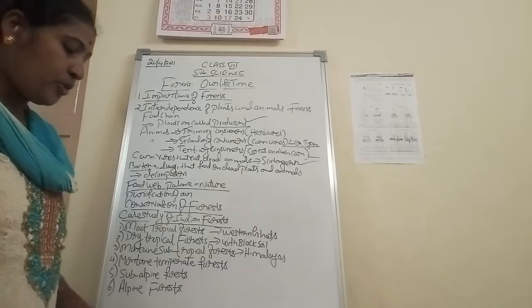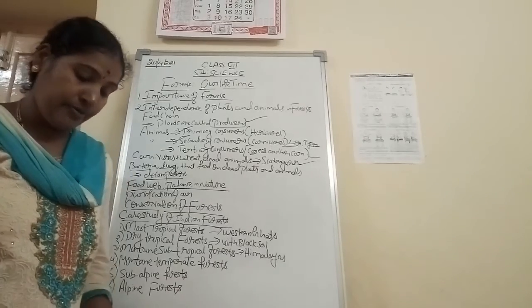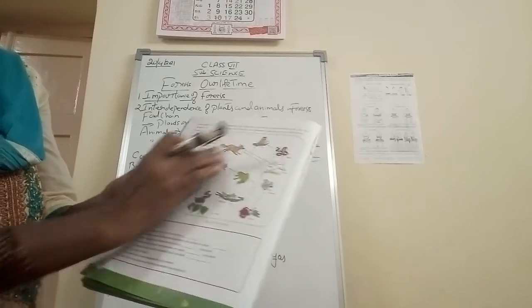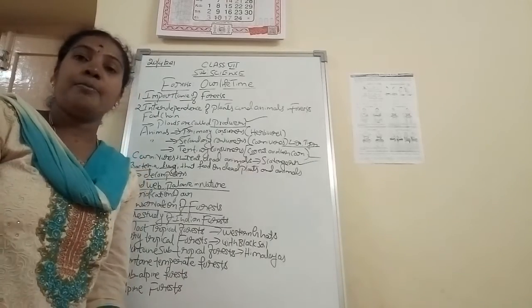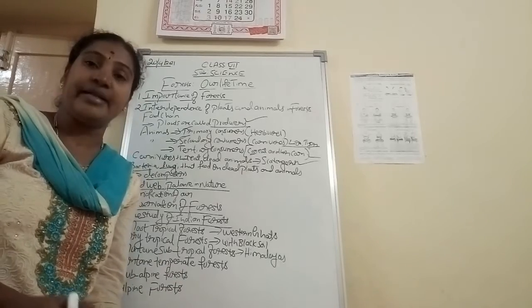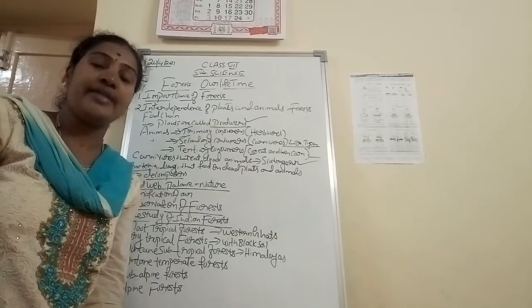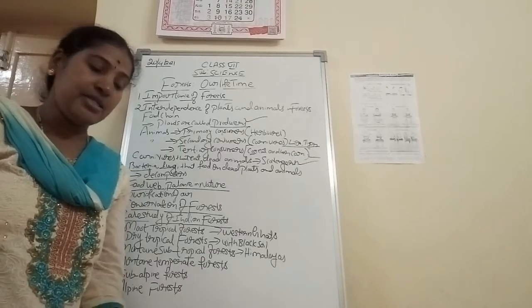Next, let me explain about the food web. How the balance in nature takes place, the food web. Page number 202. So go through this diagram. Nobody will ask you this diagram in the examination, but you have to refer to it. It shows how the food chain takes place and how the interdependence of the plants and the animals takes place.